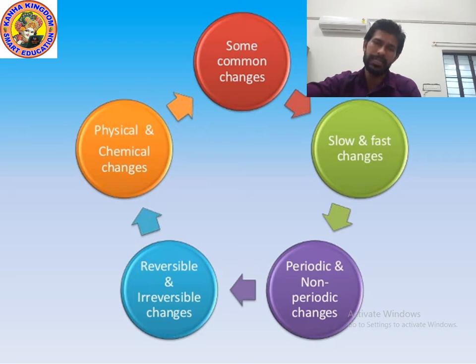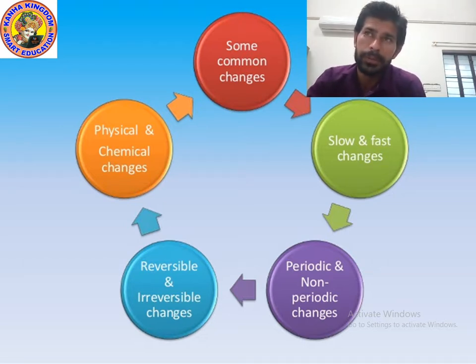For example, when ice melts, it changes into water. Therefore, it turns its form from solid to liquid. So this is the meaning of changes. I hope that you understood the meaning. Now, let's move on to the next point.